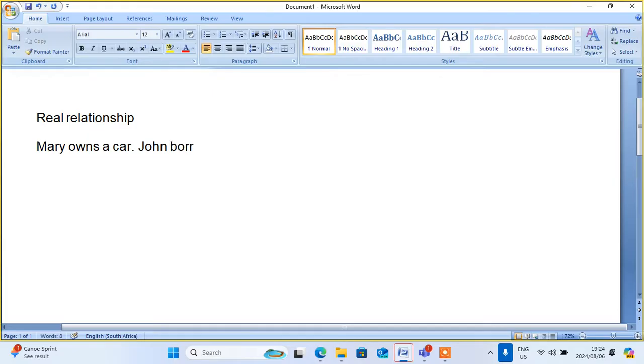John borrows the car and drives around the township.